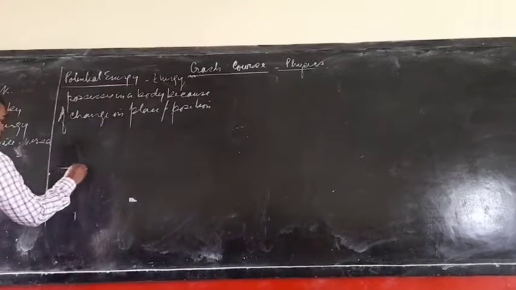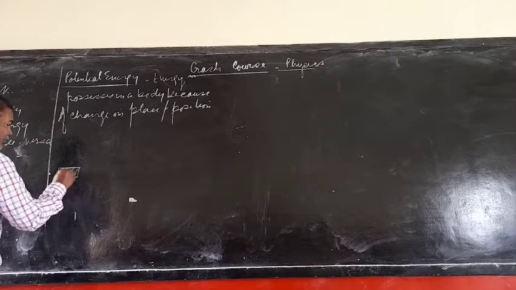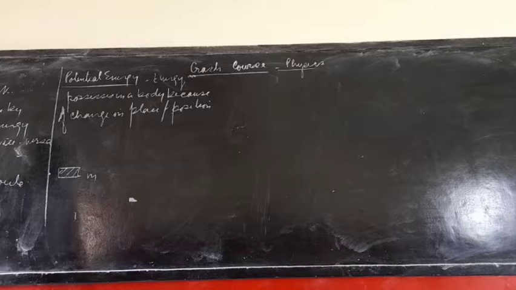For this one, you assume that let a body of mass m is on the ground.